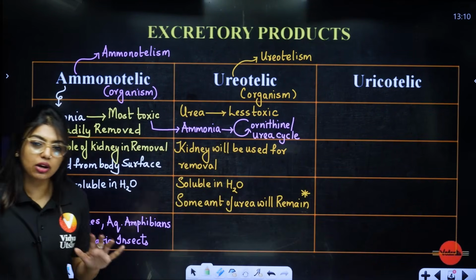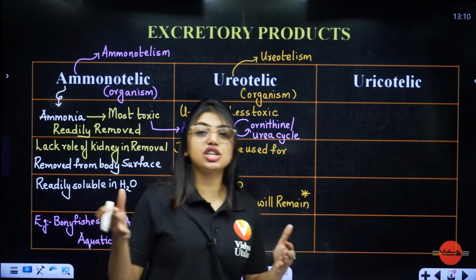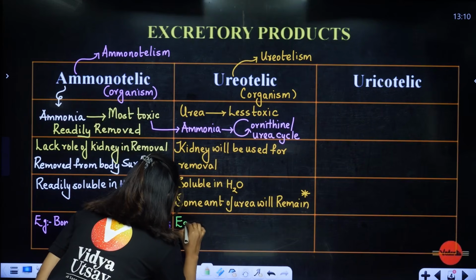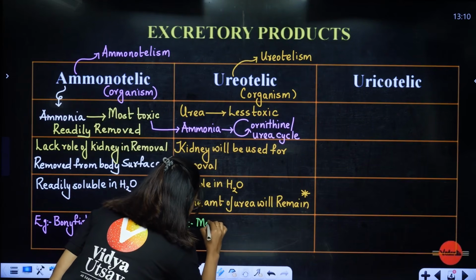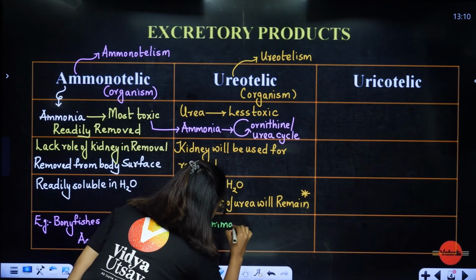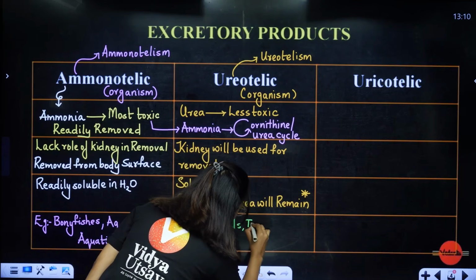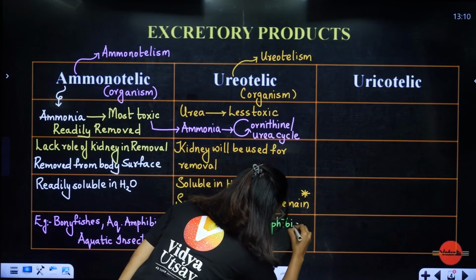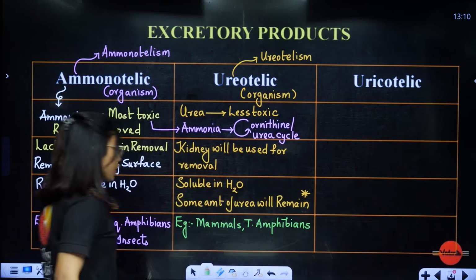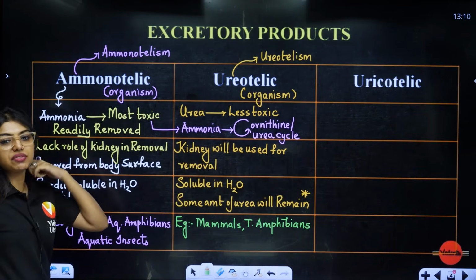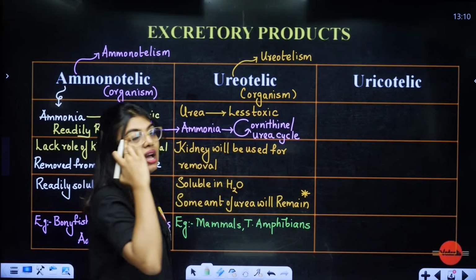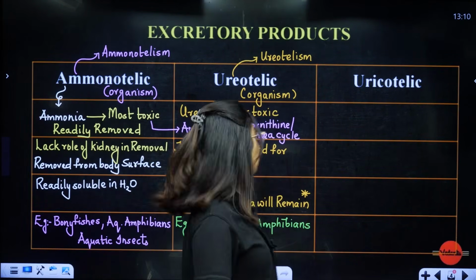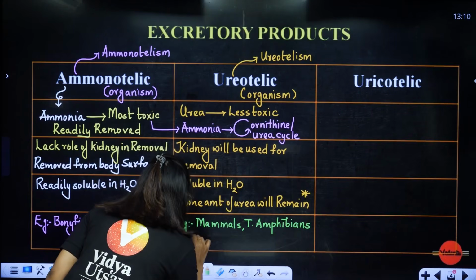Now students, which are going to be the examples? They are not going to be aquatic for sure. They are going to be terrestrial, and since it is there in our body, the first example is going to be mammals. Yes or no? Mammals, terrestrial amphibians. So mammals are the main ones. We give out urea, and some of the marine fishes also give out urea.